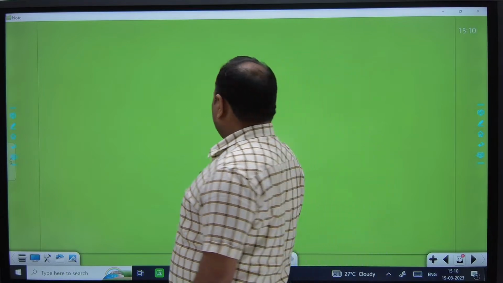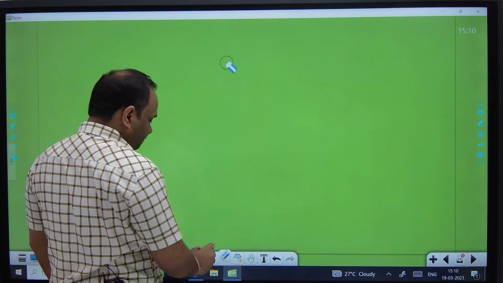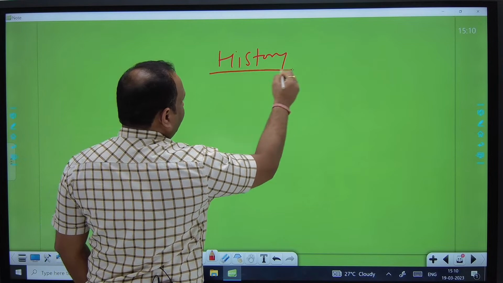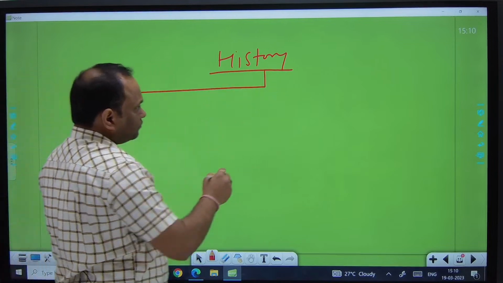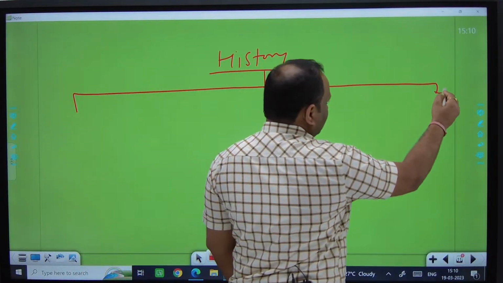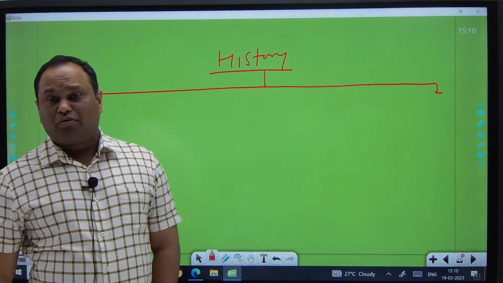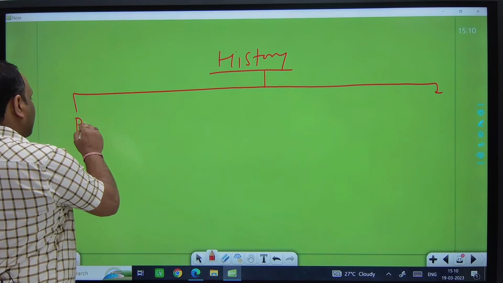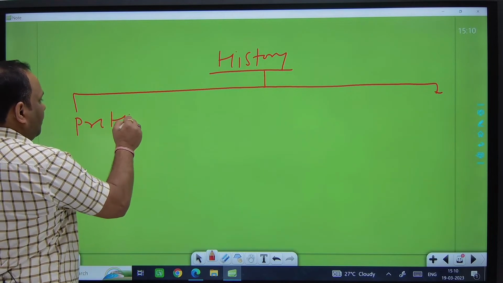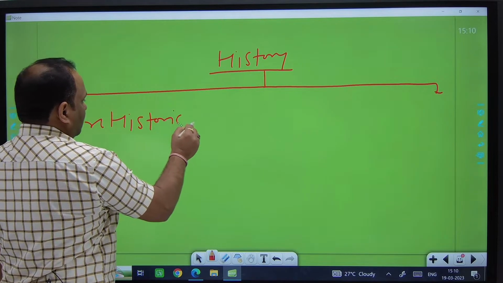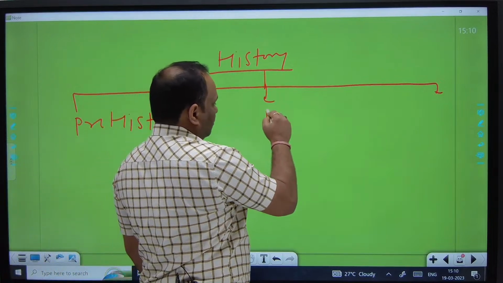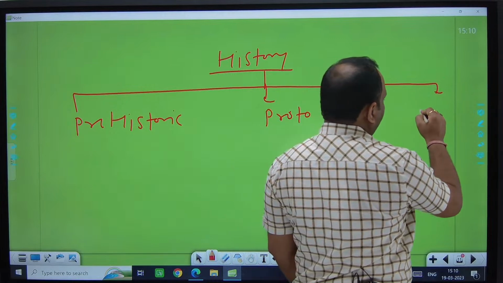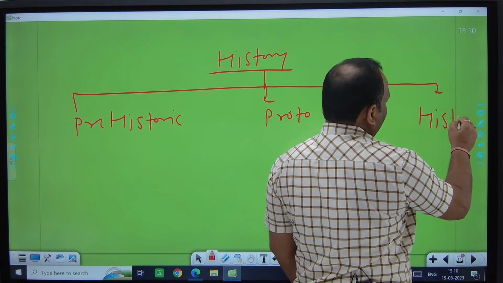I am not talking about ancient, medieval and modern here. They are the prehistoric period, the proto-historic period, and the historic period.